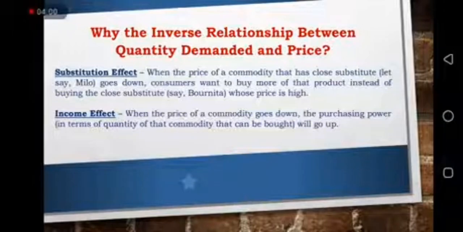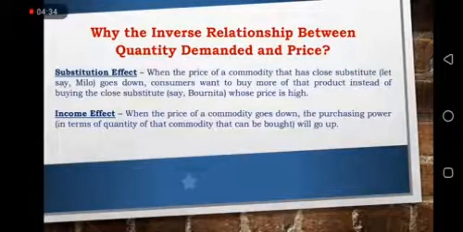Then you want to shift attention from buying that one whose price has gone up to the one whose price has gone down, so far as they are going to serve the same purpose. So when the price of the first commodity goes up, you shift your attention to buy that one whose price goes down, inasmuch as they are serving the same purpose. So the quantity demanded of the one whose price goes up will go down, and the quantity demanded of the one whose price goes down will go up.